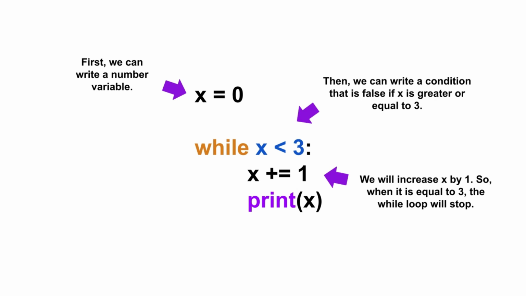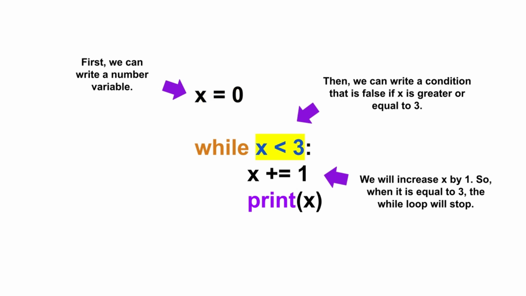But what if we don't want to run it forever? What if at some point we want our while loop to stop? Well, we can set our conditions accordingly. Here is a simple example. We will start by creating a variable x. We will assign it the value of 0.